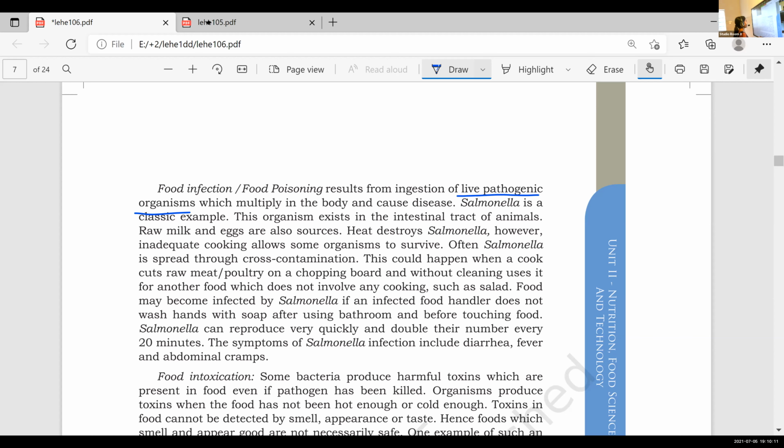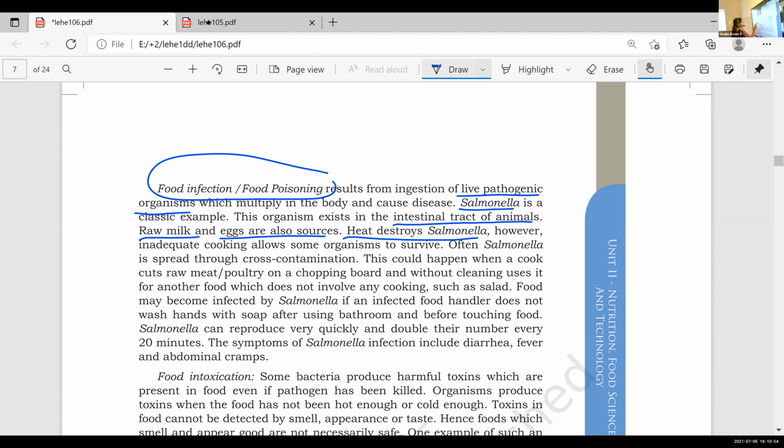So, salmonella is a classic example. The example for food poisoning or food infection is salmonella. This organism exists in the intestinal tract of animals. And raw milk and eggs are also sources. Heat destroys the salmonella. I already told you that. Proper cooking destroys these organisms.